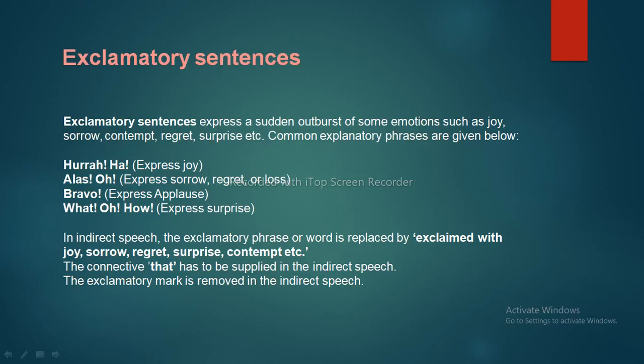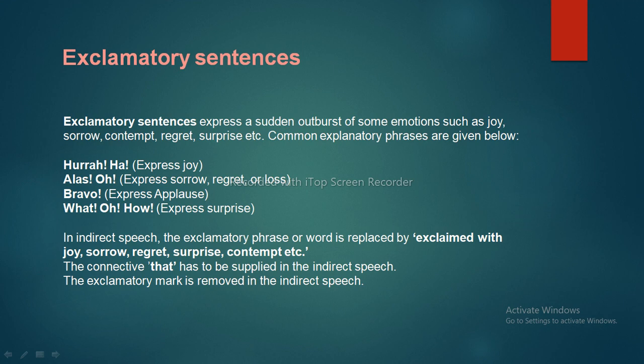Welcome back again, guys. Today we are going to discuss part 2 of the reported speech video. In this video, we'll discuss exclamatory sentences and interrogative sentences from direct speech to indirect speech. Let's begin the video. First, exclamatory sentences express a sudden outburst of some emotions such as joy, contempt, regret, surprise, etc. Common exclamatory phrases are given below.